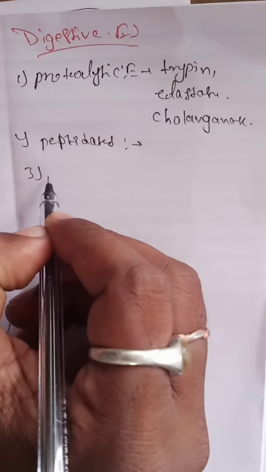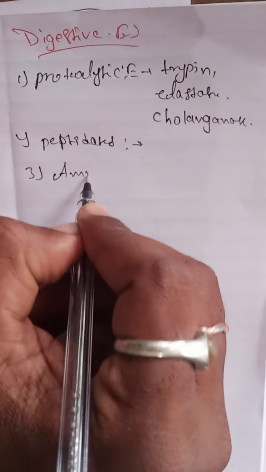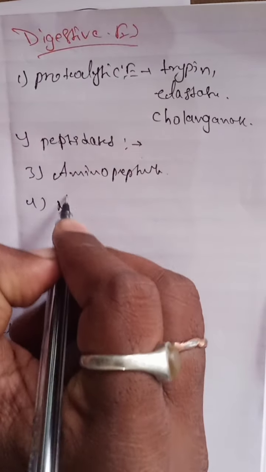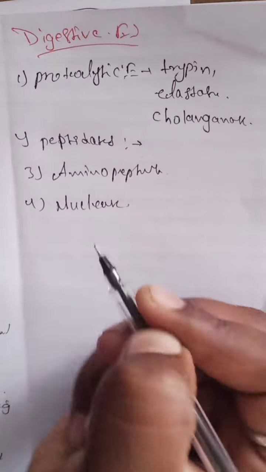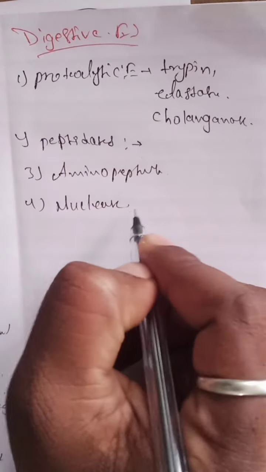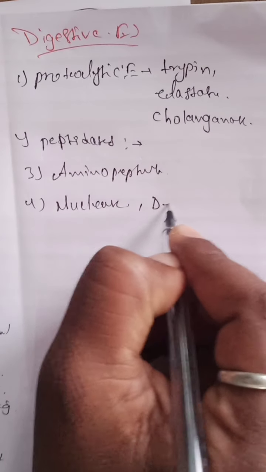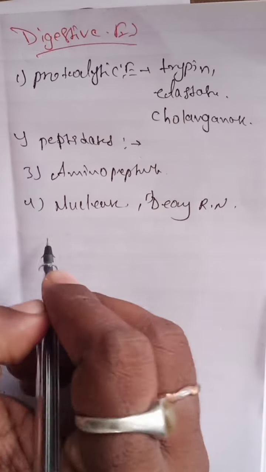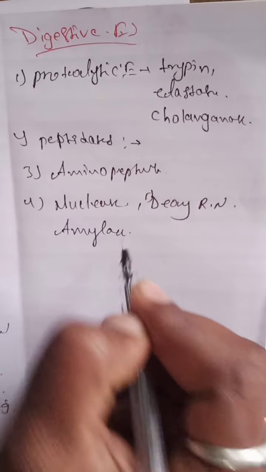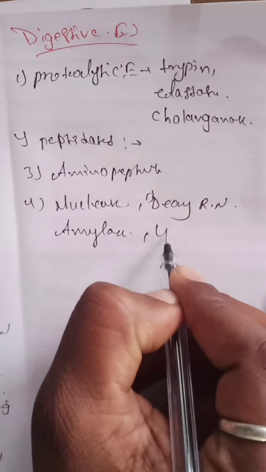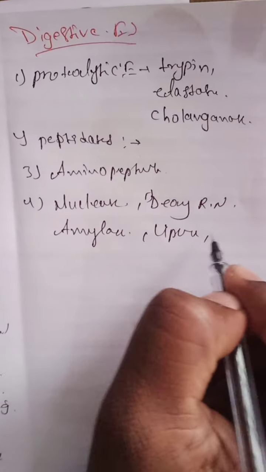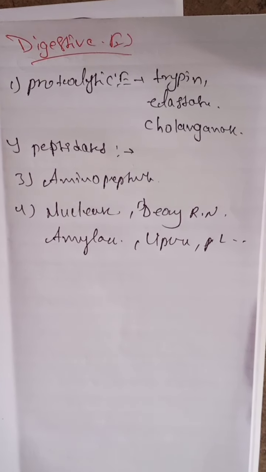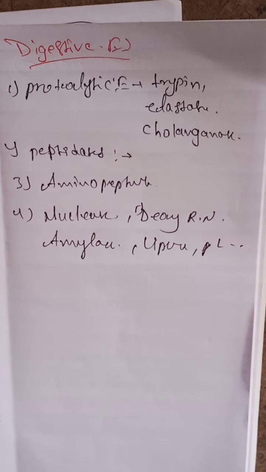And the next one, aminopeptidase enzyme is present. Nuclease enzyme is present. And the next one, deoxyribonuclease enzyme is present. Amylase enzyme is present. Lipase and phospholipase enzymes, these types of enzymes are present in the duodenal tract. So this is about the duodenal contents. If you have any doubts from this topic, tomorrow we will discuss.